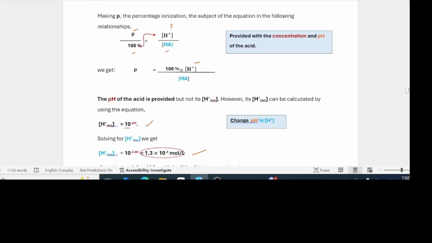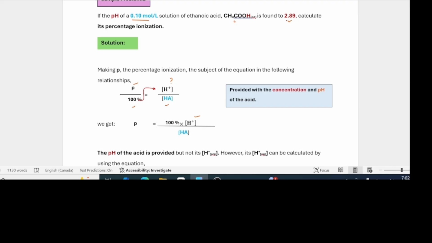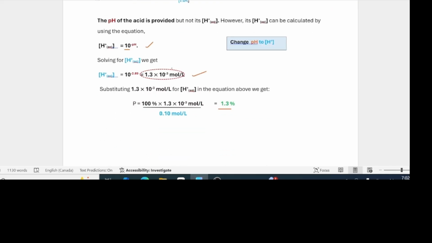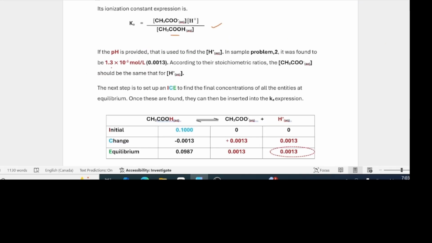We know what the pH was in the previous problem. Go back to the previous problem. This problem had a pH of 2.9, and we found its hydrogen ion concentration to be this. Okay? So go back there now. Yes, that's the hydrogen ion concentration. Put it in decimal form to get that.